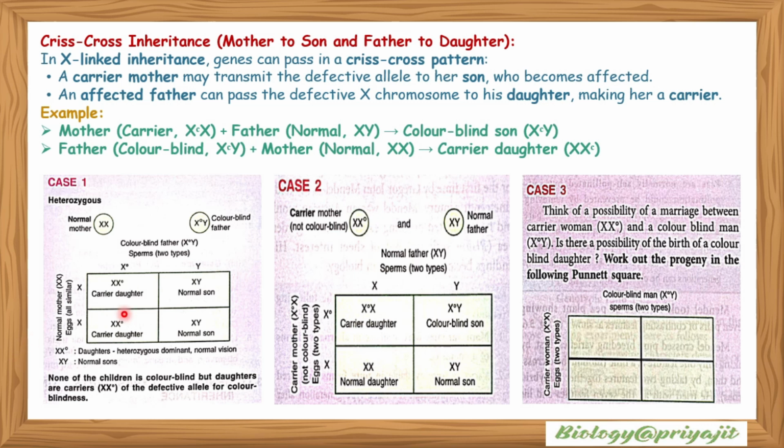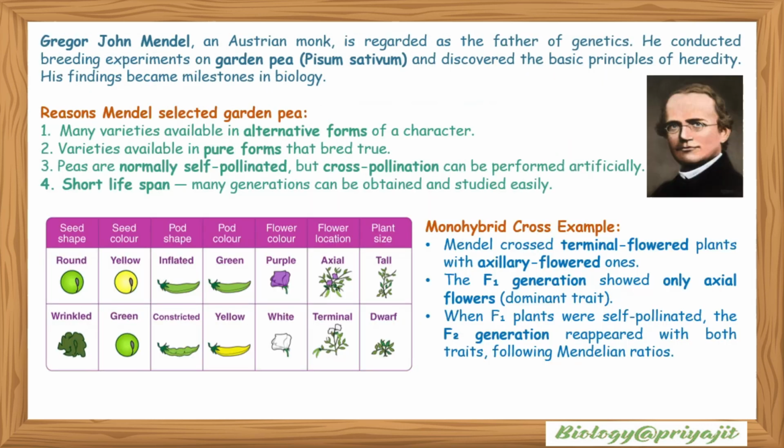So here the three cases are shown. In case 1 a normal mother is crossed with a colorblind father, and in case 2 a carrier mother is crossed with a normal father. So think of the possibility of a marriage between a carrier woman and a colorblind man. Is there any possibility of the birth of a colorblind daughter? Work out the progeny in the following Punnett square. This is your task. Gregor Johann Mendel, as you have already mentioned, was an Austrian monk, regarded as the father of genetics.